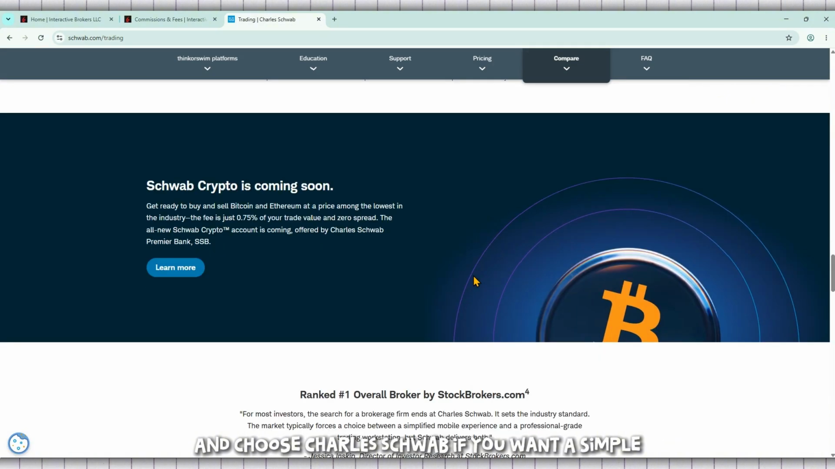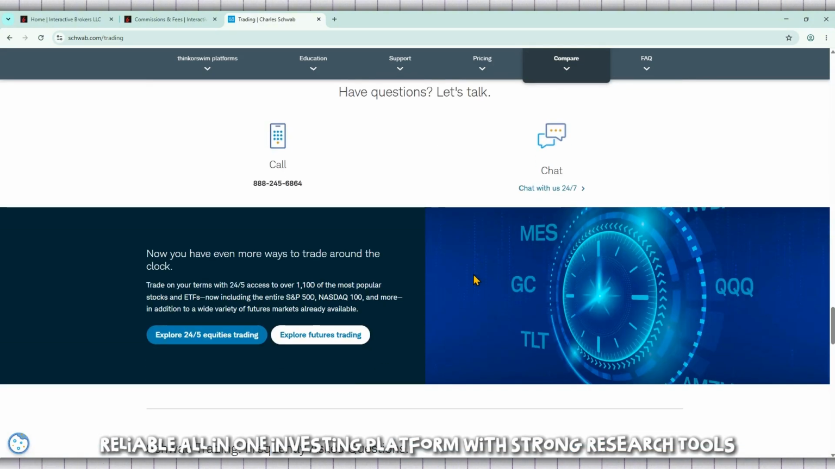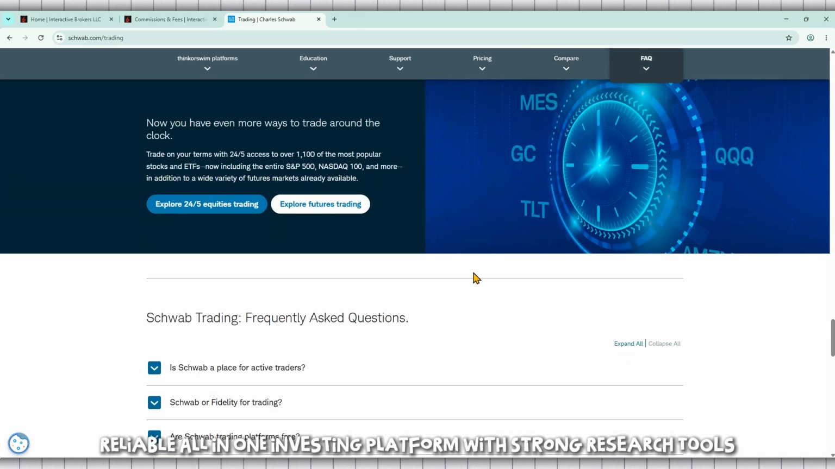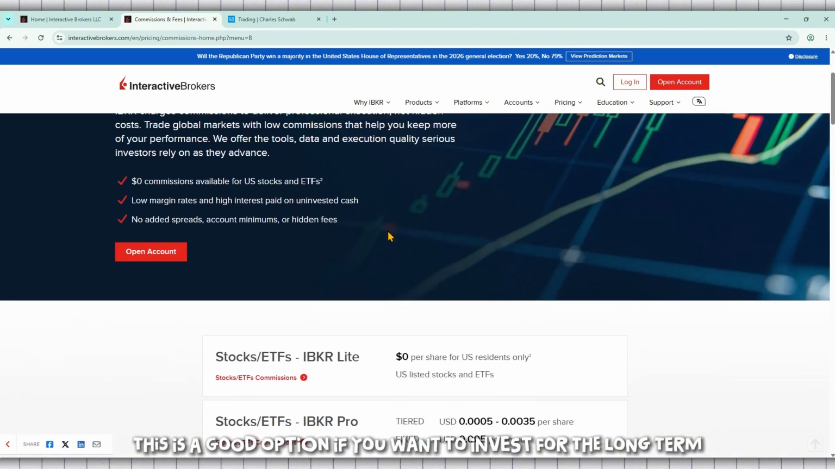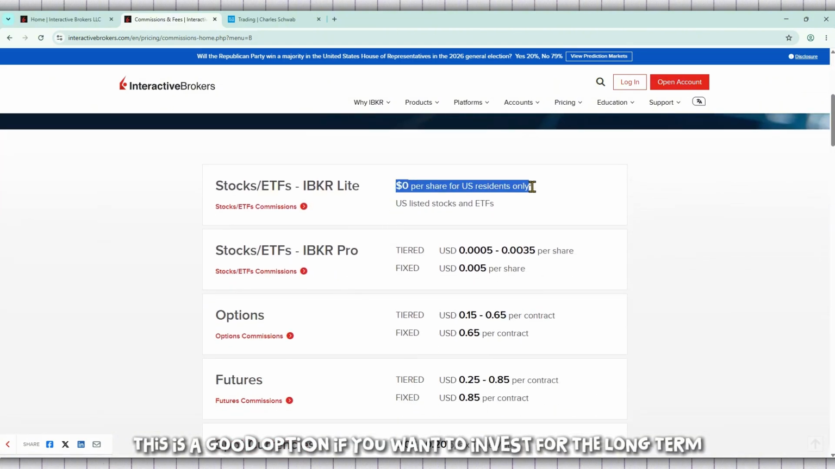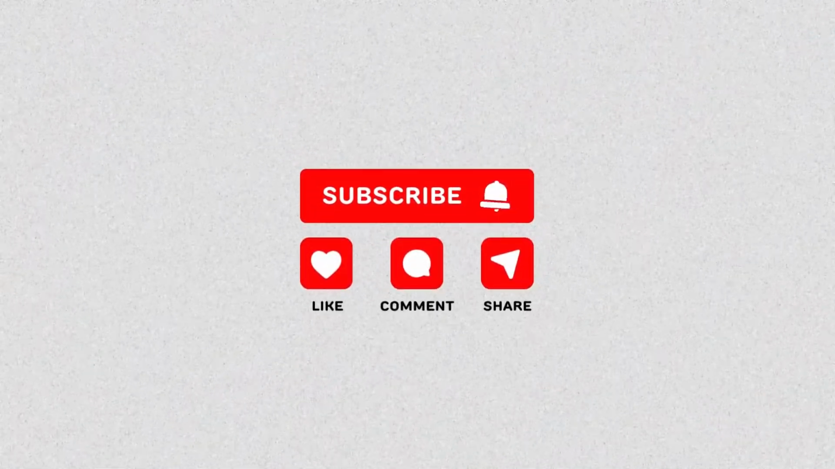And choose Charles Schwab if you want a simple, reliable, all-in-one investing platform with strong research tools, retirement accounts, and banking features. This is a good option if you want to invest for the long term, manage retirement accounts, use research tools, and keep your investing experience more simple and organized.